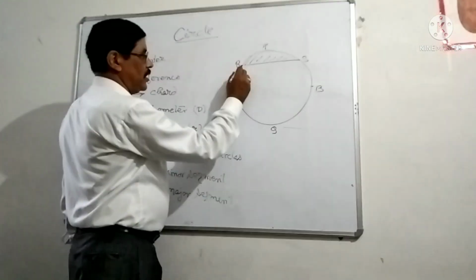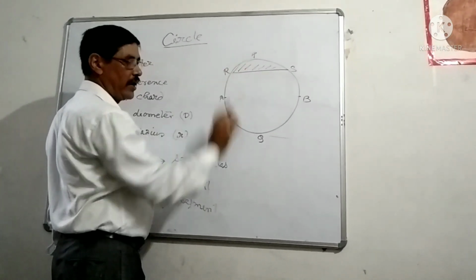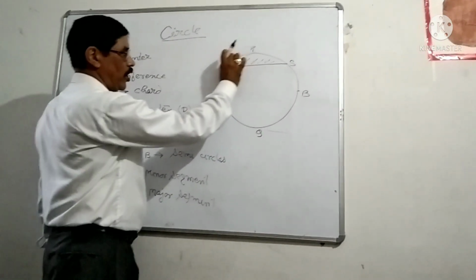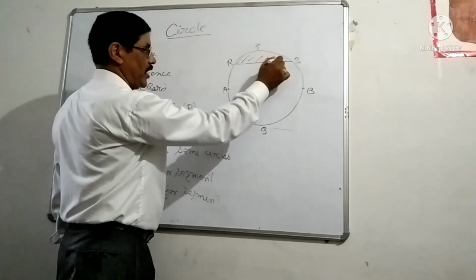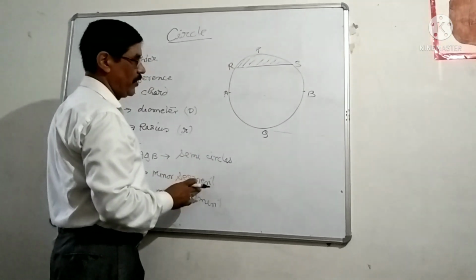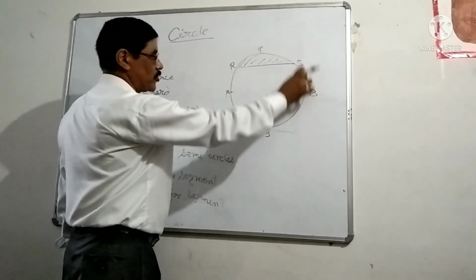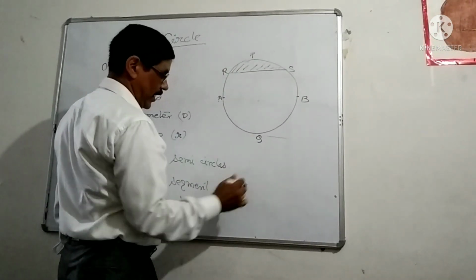The definition is: the chord of a circle divides the circle into two unequal portions. The smaller portion, which is shaded, is known as the minor segment, and the larger portion is known as the major segment. Remember it.